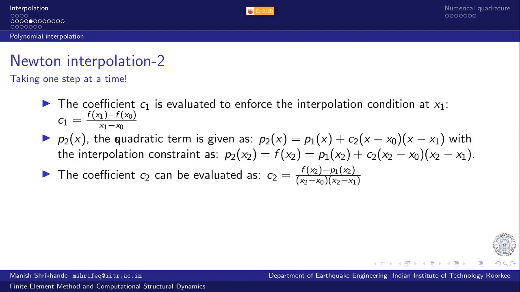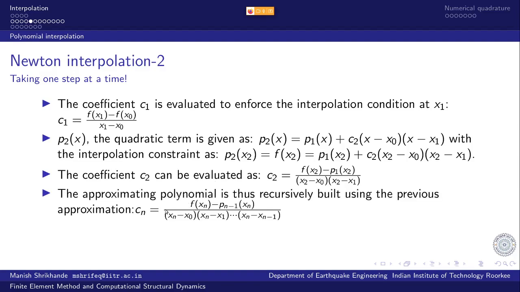divided by (x2 minus x0) and the product with (x2 minus x1), and so on. And then P3 would similarly be given as P3 equal to P2 plus C3 multiplied by 3 zeros, and then again imposing the condition that P3 should evaluate to f of x3 at x3, and so on. So the approximating polynomial is thus recursively built using previous approximations.